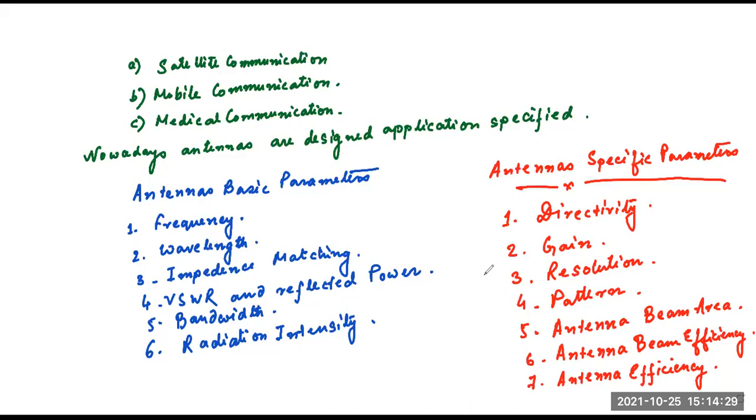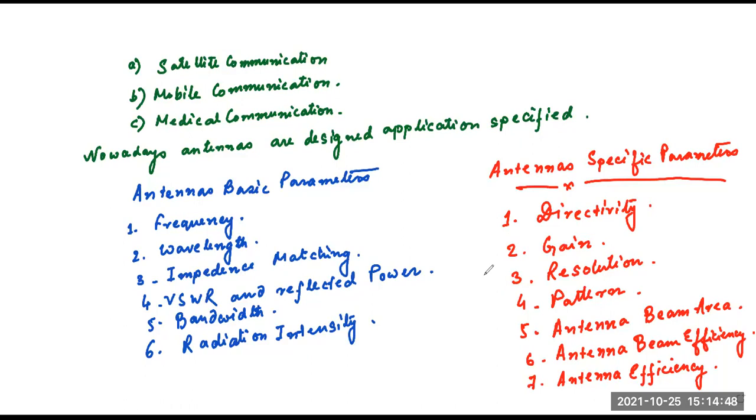And what are the basic parameters? The basic parameters are frequency, wavelength, impedance matching, VSWR and reflected power, bandwidth, radiation intensity. These are the basic parameters. And what these basic parameters are in detail, we will tell in the next class.